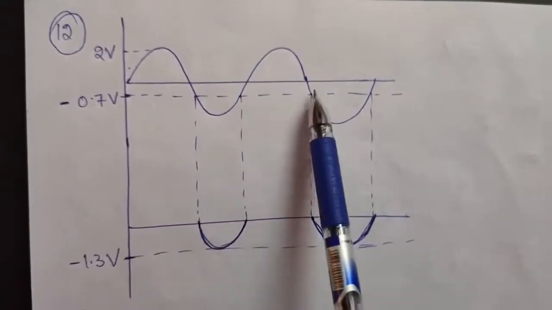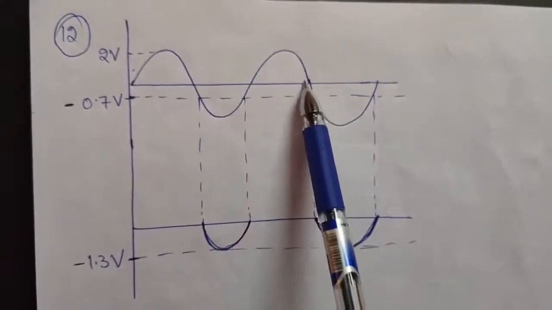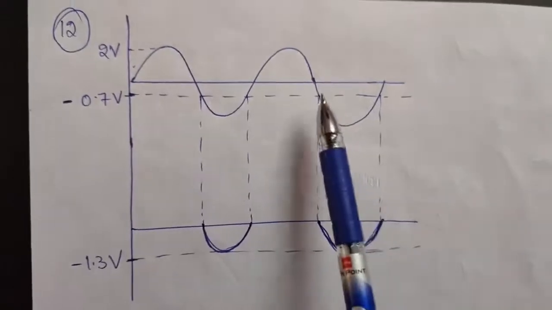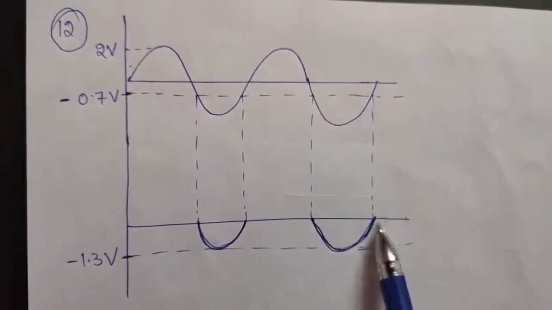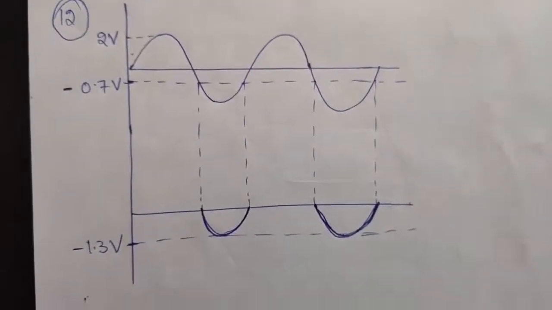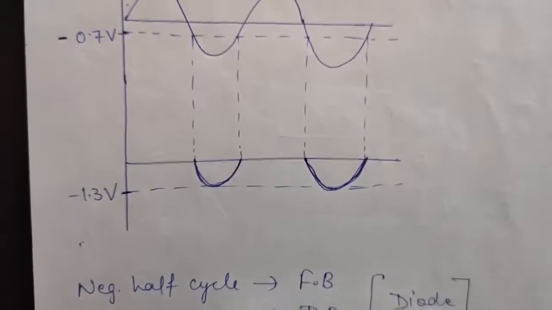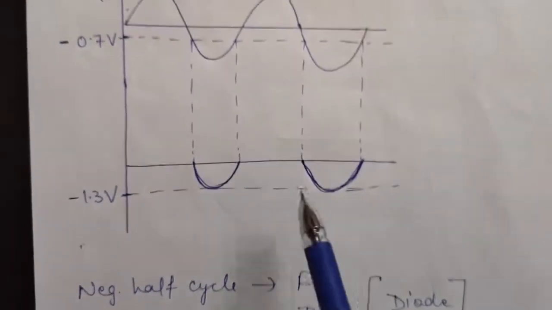Similarly, from this region to this region, it is forward biased and you can say more than 0.7. So again it will not work. It will only work in this situation, that is this one. So this is how we have to draw the output. So you can simply say, in the negative half cycle your diode is forward biased, and in the positive half cycle your diode is reverse biased in this situation.